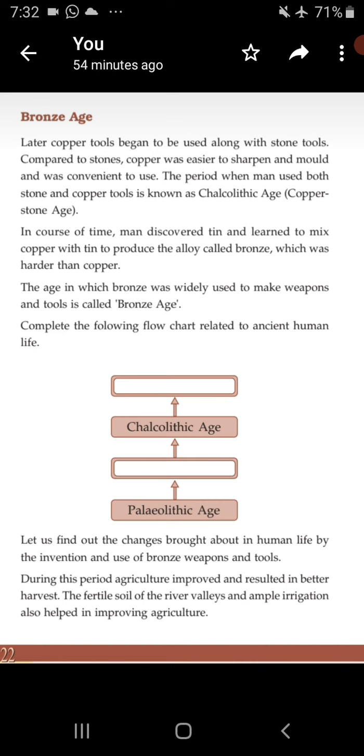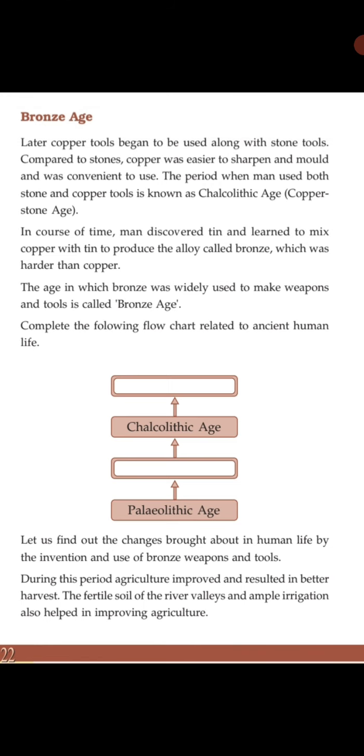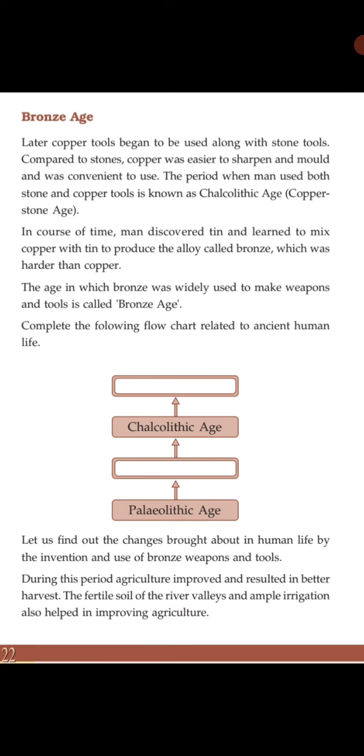What is the Bronze Age? Later, copper tools came to be used along with stone tools. Compared to stone, copper was easier to sharpen and mold and was convenient to use. The period when man used both stone and copper tools is known as the Chalcolithic Age or Copper Stone Age. Have you heard about the Copper Stone Age?